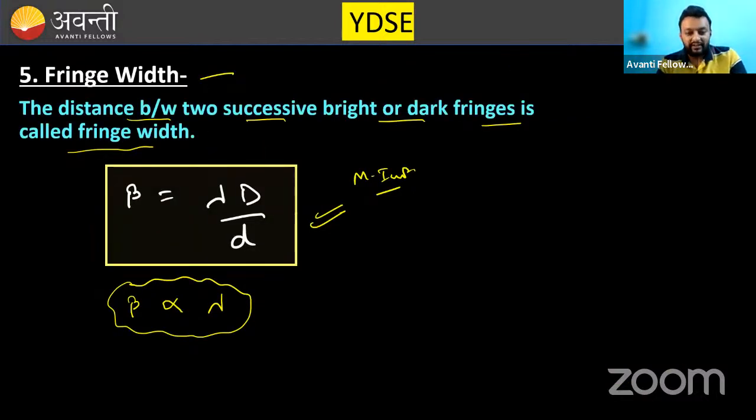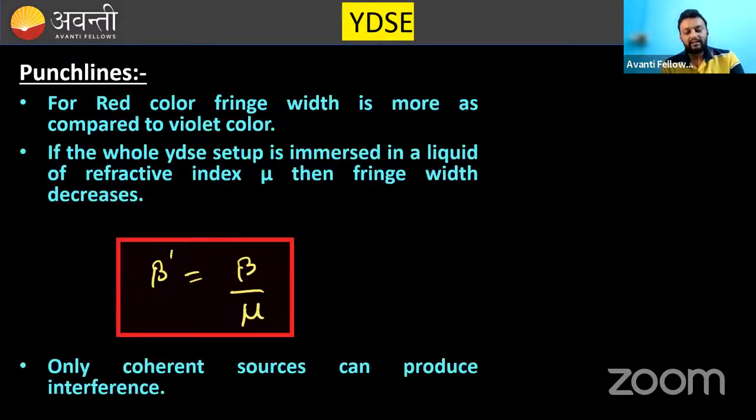So fringe width is proportional to lambda. That's what we have achieved. Now, punchlines. The first punchline says that for red color, fringe width is more compared to violet color. We know that there are 7 colors, like VIBGYOR.